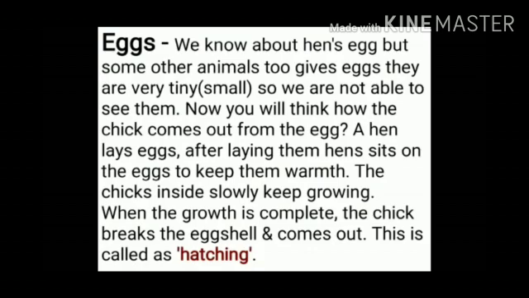A hen lays eggs, and after laying them, the hen sits on the eggs to keep them warm. The chicks inside slowly keep growing. When the growth is complete, the chicks break the eggshells and come out. This is called hatching. This is a new term for you children. This whole process is known as hatching.